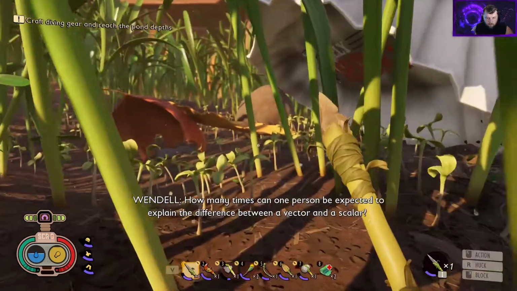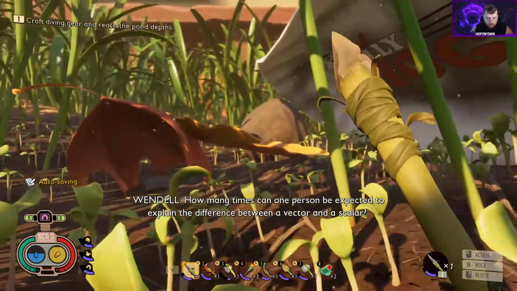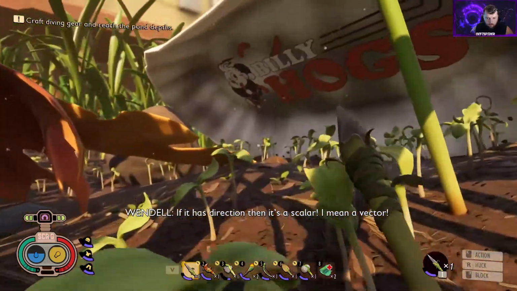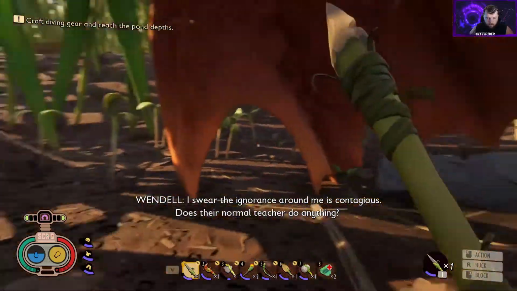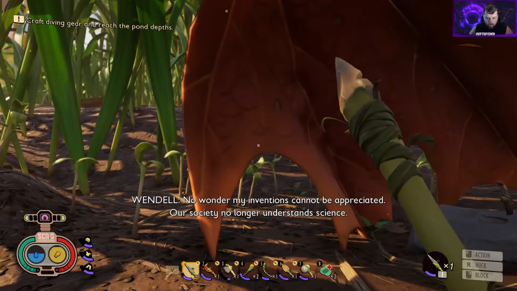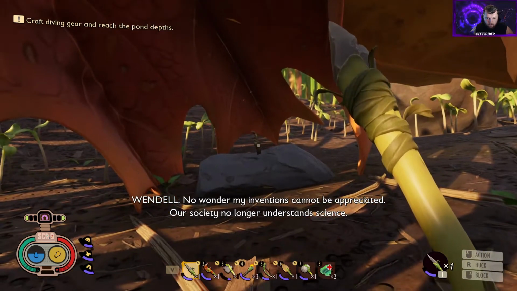How many times can one person be expected to explain the difference between a vector and a scalar? If it has direction, then it's a scalar. I mean, a vector. Oh! I swear the ignorance around me is contagious. Does that normal teacher do anything? No wonder my inventions cannot be appreciated. Our society no longer understands science.